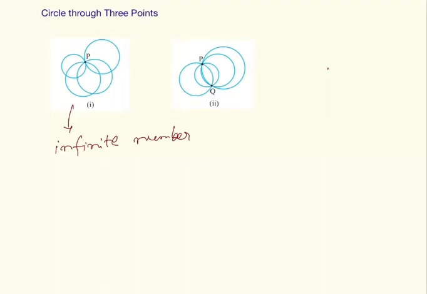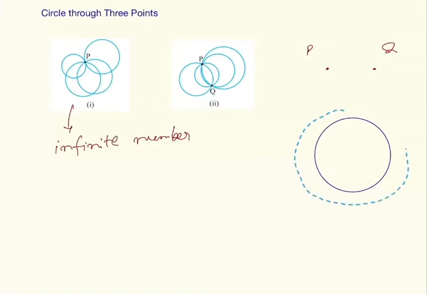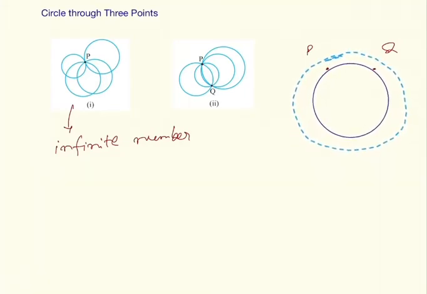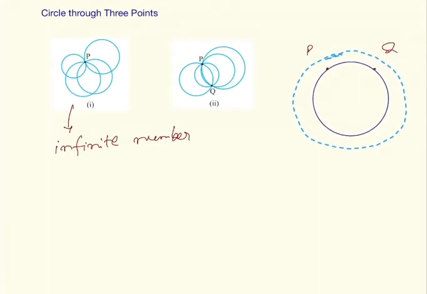Suppose this is point P and this is point Q. Here is one circle. If this circle is going to pass through these points, then these 2 points will somehow lie on the circle.